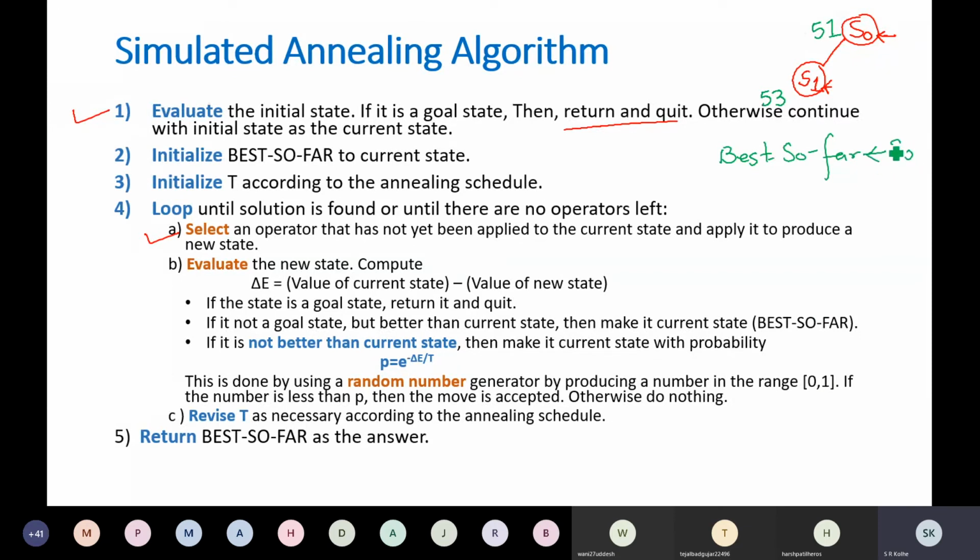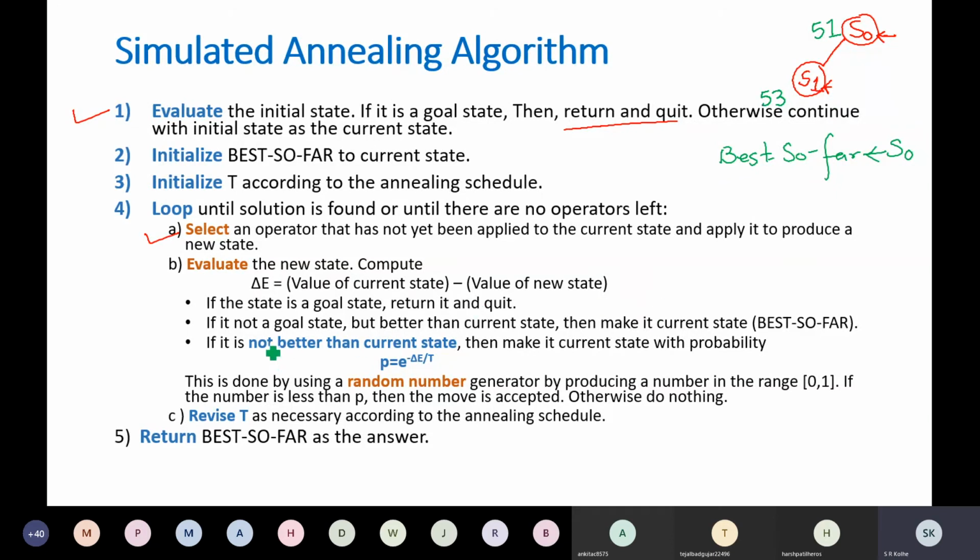After X1, what is base so far now? H0. Right. It is H0, not S1, because H0 is still better. Otherwise, had it been some other case, if suppose the value associated with S1 is less than H0, in that case we would have made S1 the best so far state. Okay. So I think you have understood up to this.